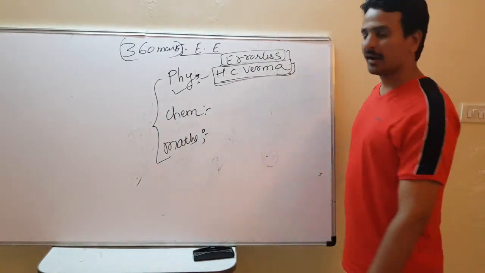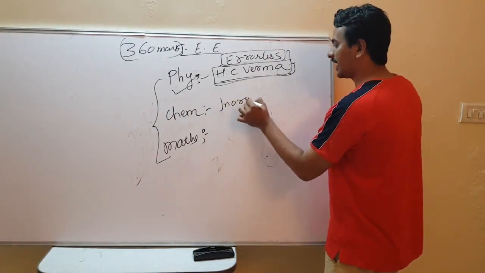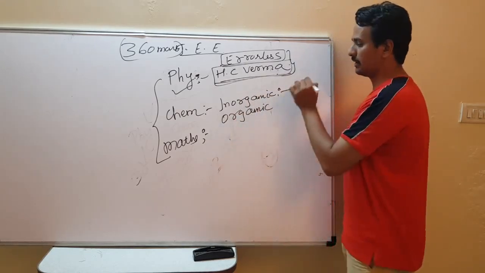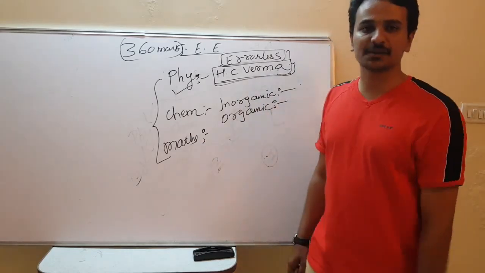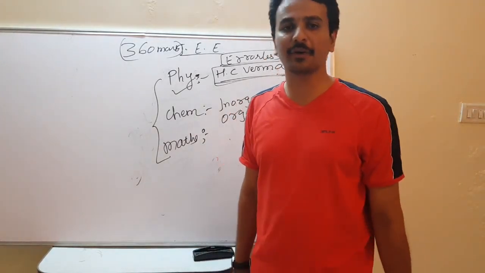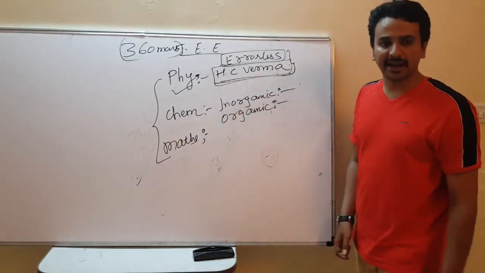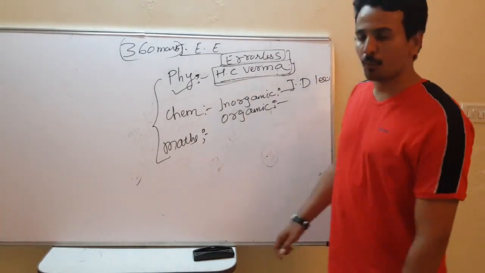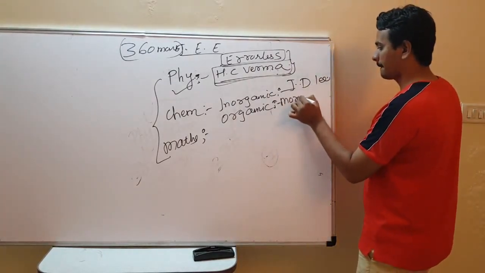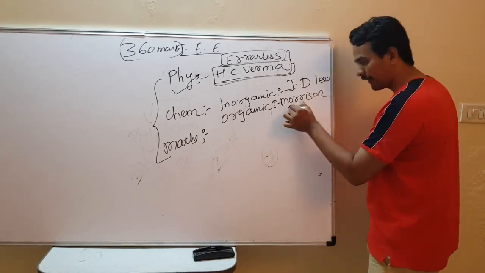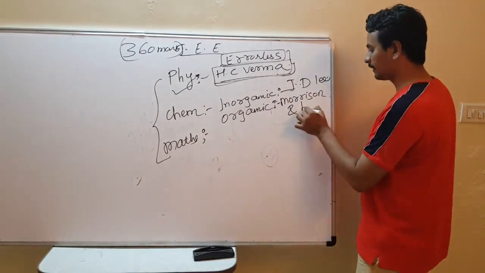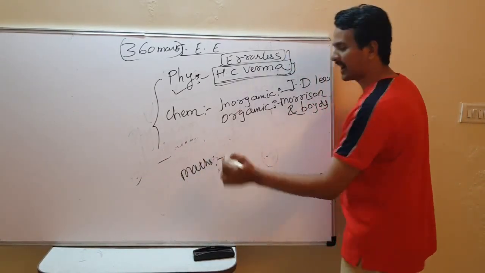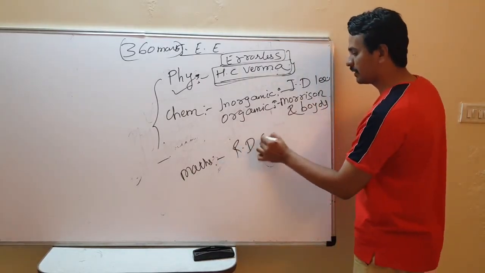In chemistry, there are 2 parts, inorganic and organic. I have taken the advice of the experts of chemistry and mathematics, and they've given me the books: for inorganic it is J.D. Lee, and for organic it is Morrison and Boyd. Now, for mathematics, the finest book for practicing JEE is R.D. Sharma.